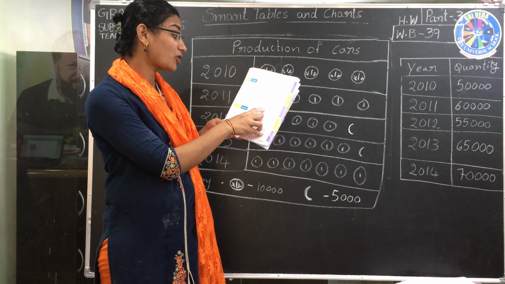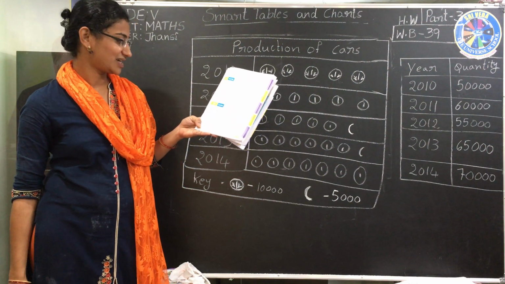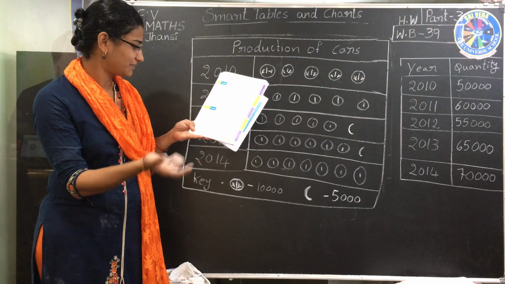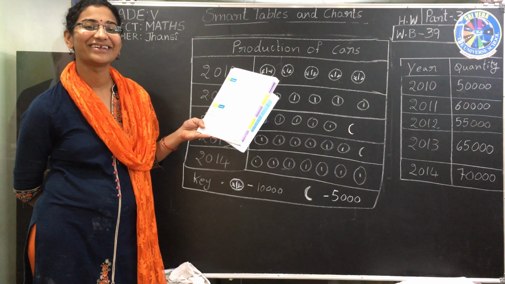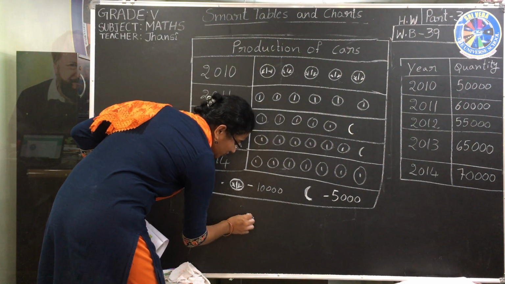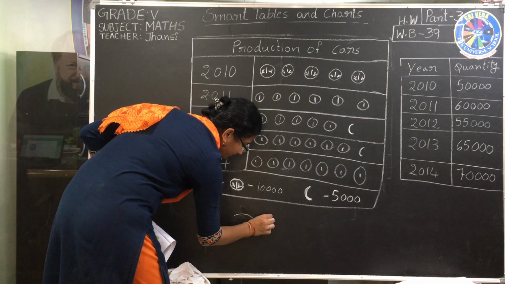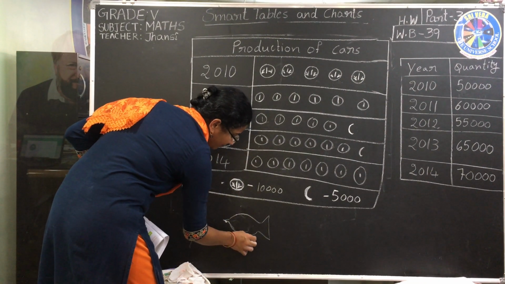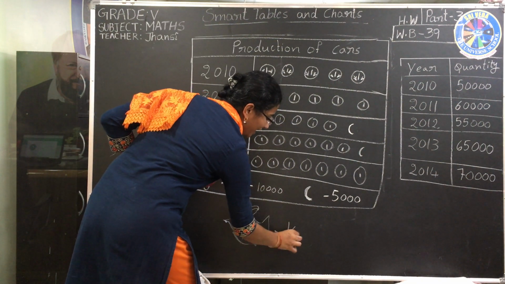Then in the same way, the second question they have given: the following numbers of fish were caught on different days from a sea. Draw a pictograph based on the given data. You can keep the title as fish. Also 500, 400, 600 are all multiples of 100. So for every 100 you can take 1 fish. 1 fish equals 100. Here I am unable to draw the fish properly, but you can draw.